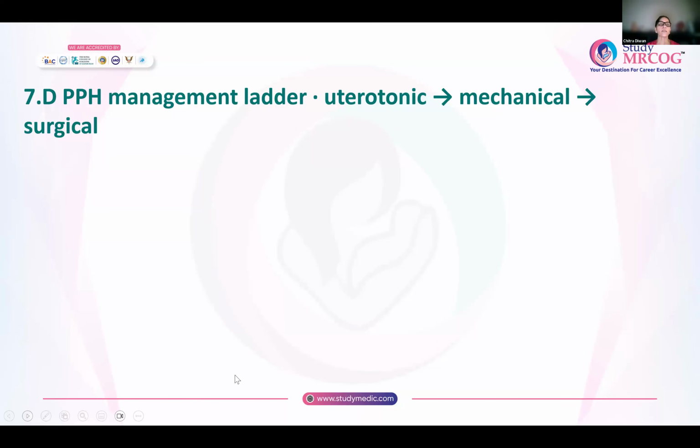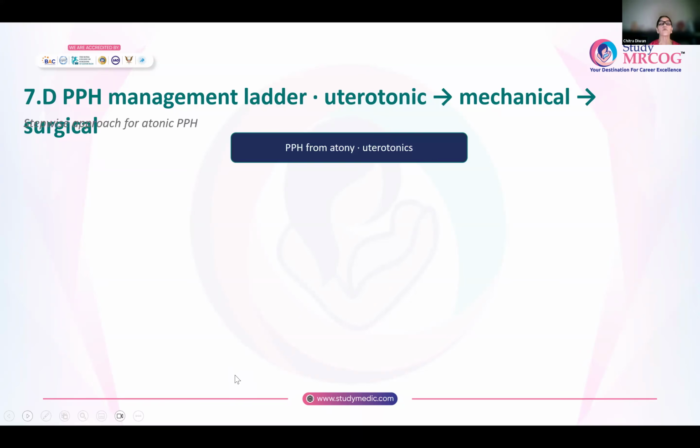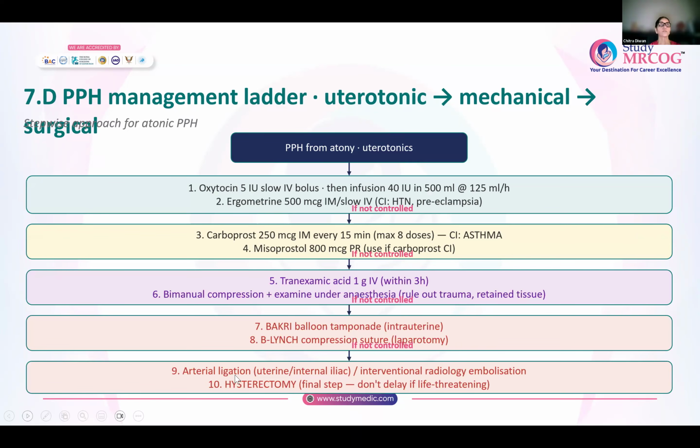Now, remember, for management of PPH, the ladder is very important. So whenever there is atonic PPH, you will first give uterotonics. Then mechanically, you will try to make the uterus contract. If that doesn't help, then only you will go ahead with surgical measures. So the drug ladder is very important. Oxytocin 5 units as an IV bolus. Then infusion 40 units in 500 ml of normal saline at 125 ml per hour. And you can give ergometrine.